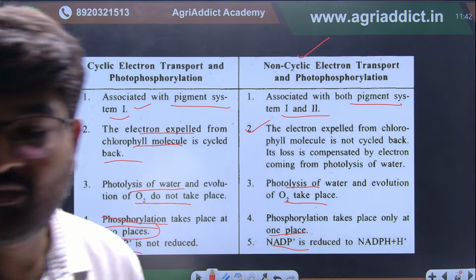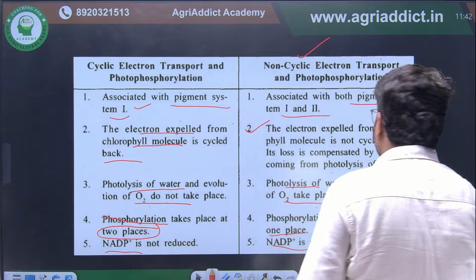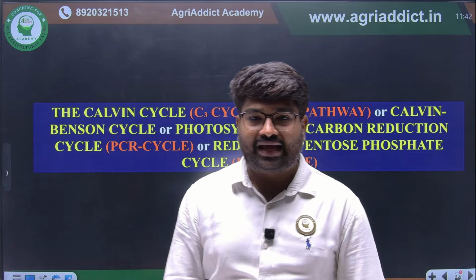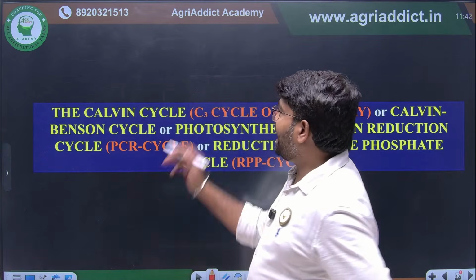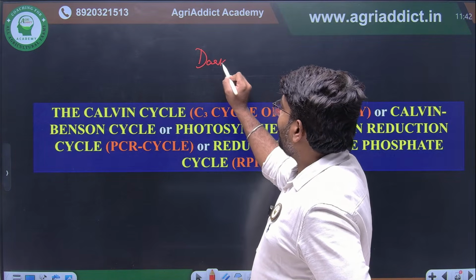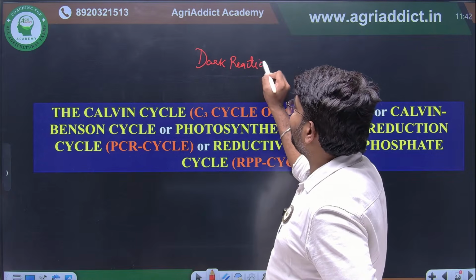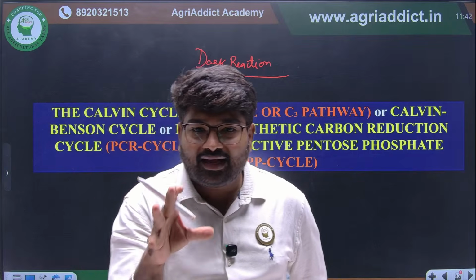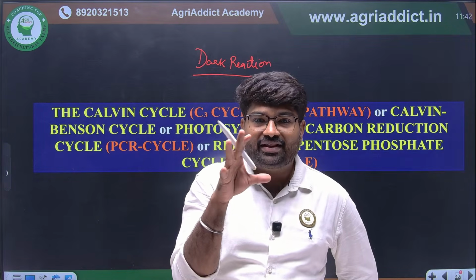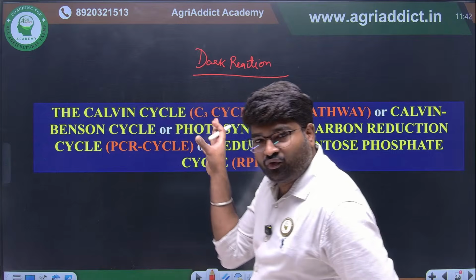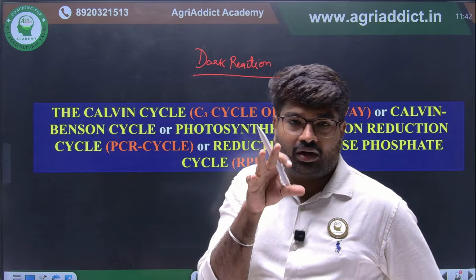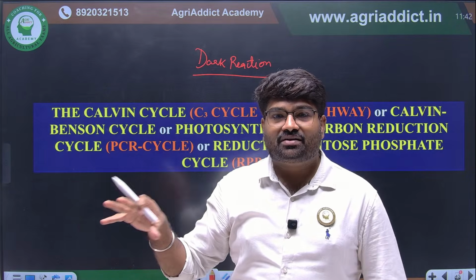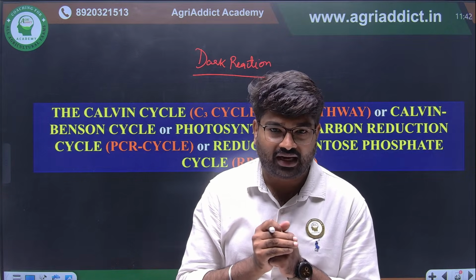Okay, with this we are completing the light reaction, we are going to start now the dark reactions. After completing the dark reaction, we will take one break. Now we are going to see about the dark reaction. What is the dark reaction? It is the second phase of photosynthesis. In the dark reaction, whatever ATP and NADPH2 were produced during the light reaction will be utilized to fix carbon dioxide. Clear? So whatever ATP and NADPH was produced in the light reaction will be utilized for CO2 reduction and CO2 fixation.